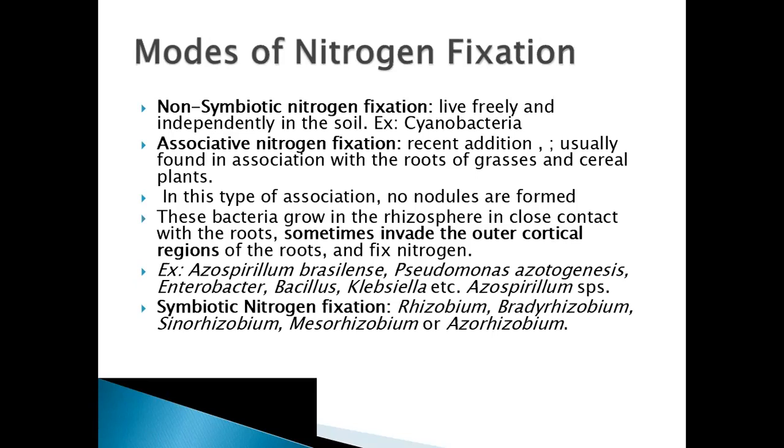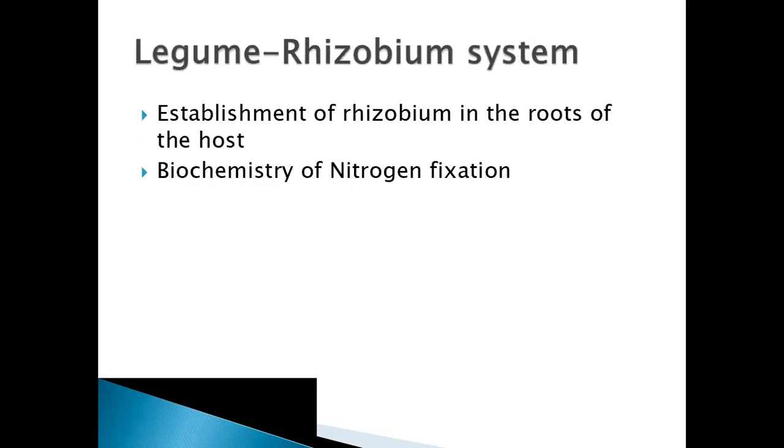This is done by Rhizobium, Bradyrhizobium, Sinorhizobium, Mesorhizobium or Azorhizobium. As scientists have found different types of rhizobium bacteria, they have classified them into four groups: Rhizobium, Bradyrhizobium, Sinorhizobium, and Mesorhizobium or Azorhizobium. The best example of symbiotic nitrogen fixation is the legume-rhizobium system. We will be studying this example in detail.